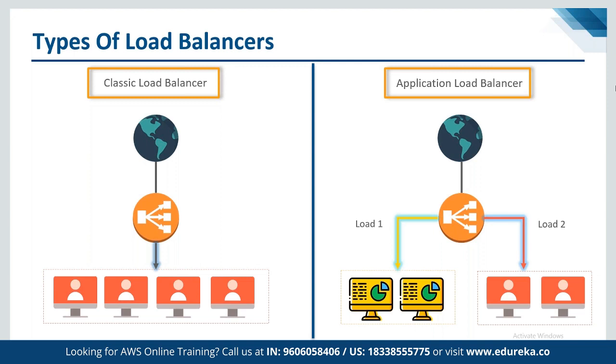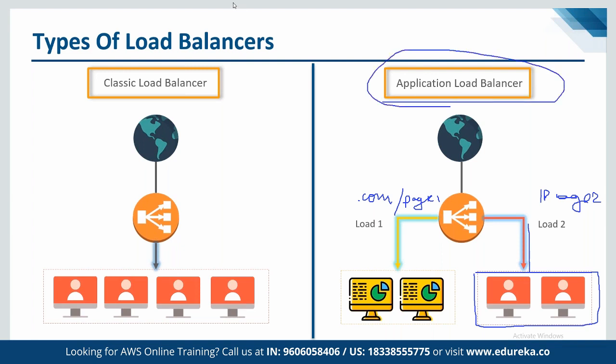Whereas if we want to provide multiple logics, for example, we want traffic coming to a specific page, such as .com/page1, to go to one group of instances, and traffic coming to a different page to go to other instances. Or we want traffic coming from a specific port to be handled by one particular group of instances. Then we can achieve this advanced configuration through application load balancers. Whereas in classic, we can keep things simple as a part of the classic load balancer distribution.